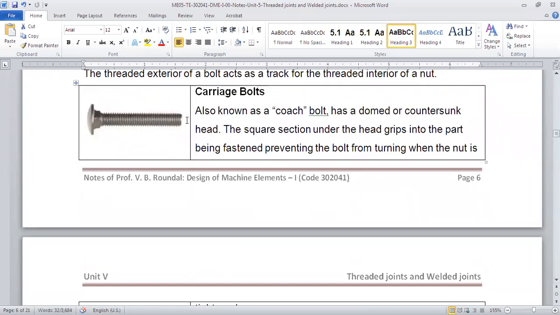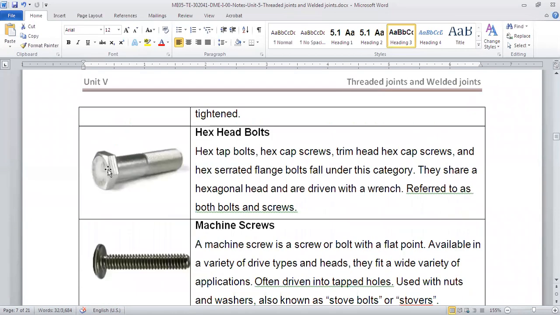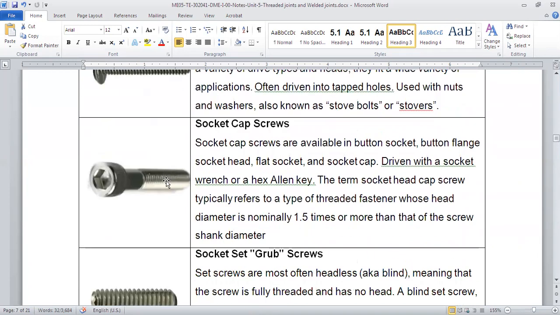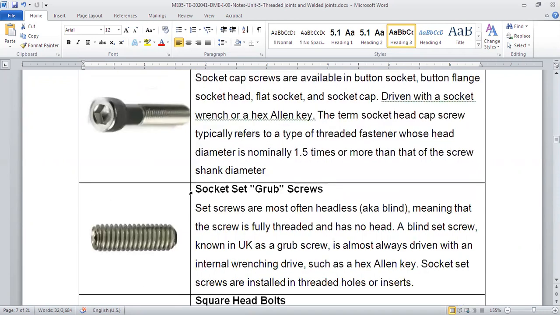Carriage bolt is also called a coach bolt. If you see, it has a domed or countersunk head. The head will be a dome shape, right? But now, this is a common hex head bolt. The top is hex, and the shank is not threaded. Machine screws, then socket cap screws. It has a hexagonal groove in it. With that you can tighten and loosen it.